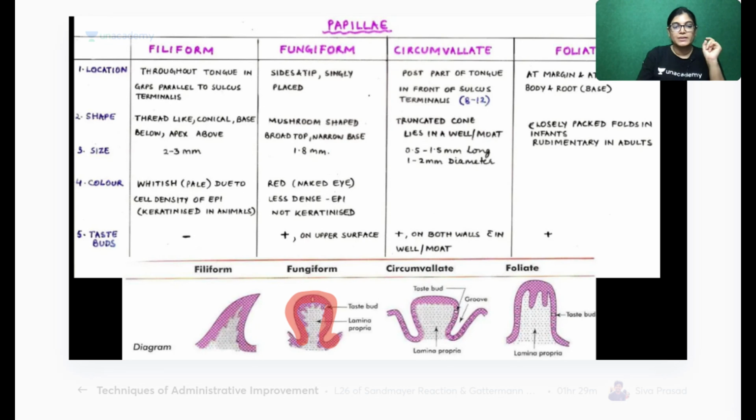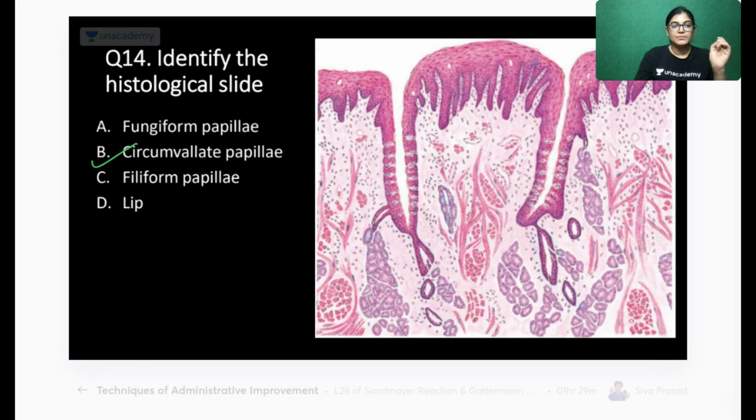Fungiform papilla is mushroom-shaped. Circumvallate papilla lies just anterior to the sulcus terminalis and has a large, superior, truncated shape. Taste buds lie in it. Foliate papilla is rudimentary in human beings. All these features have been given there. We have to proceed with 3-4 more MCQs, so just revise this. It is very important that you go through all the papillae and their features. Okay, done with this.